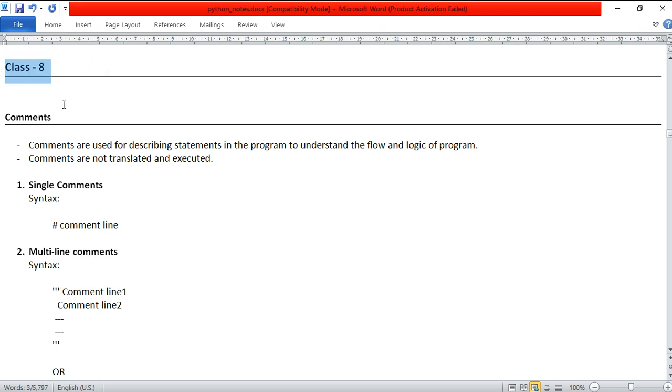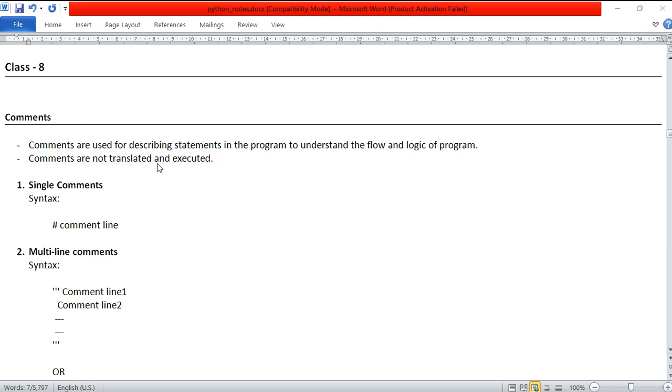In this class of Python, we are going to understand what comments are. So what are comments? Comments are used for describing statements in a program to understand the flow and logic of the program. Comments are not translated and comments are not executed. Comments do not run in the program.